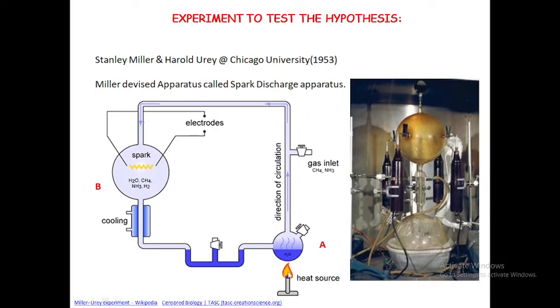Now, they supplied continuous heat to flask A, which contained the water. When the water was heated to its boiling point, the vapors started to pass through this pipe.